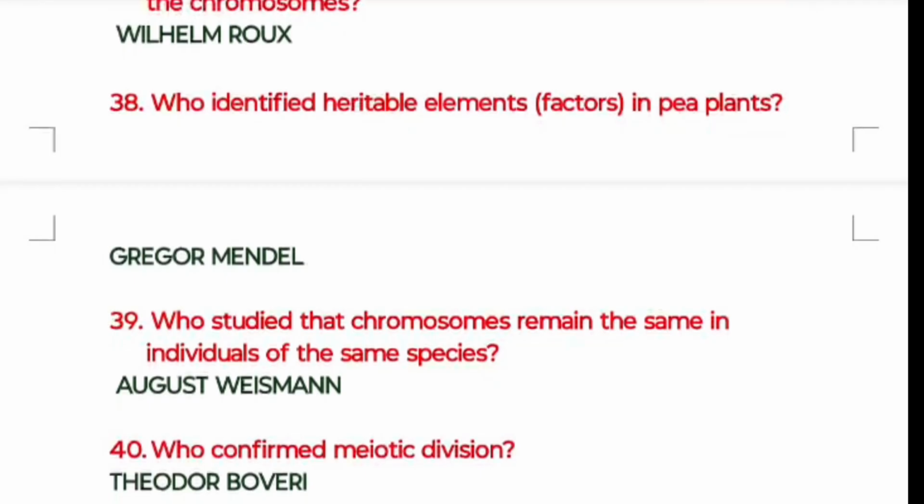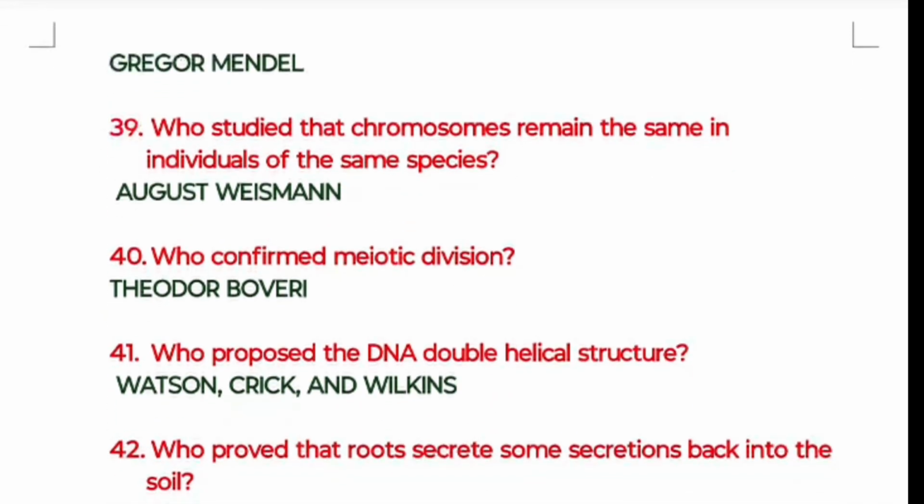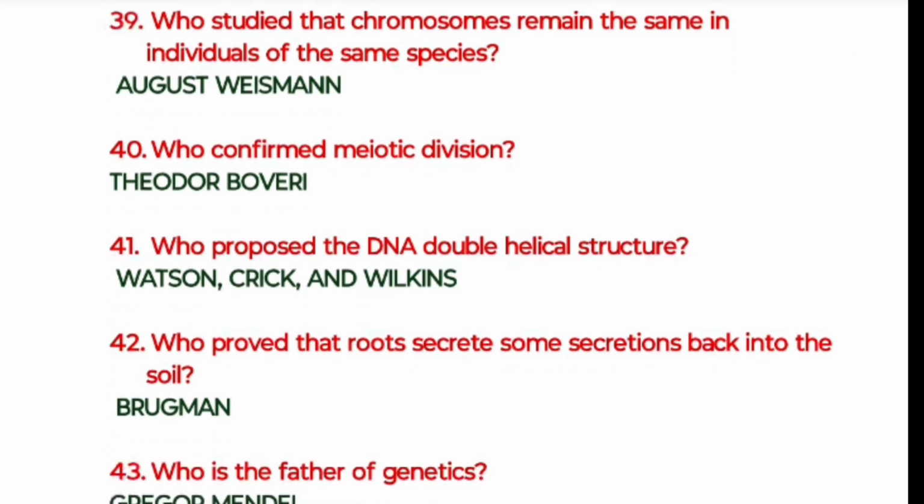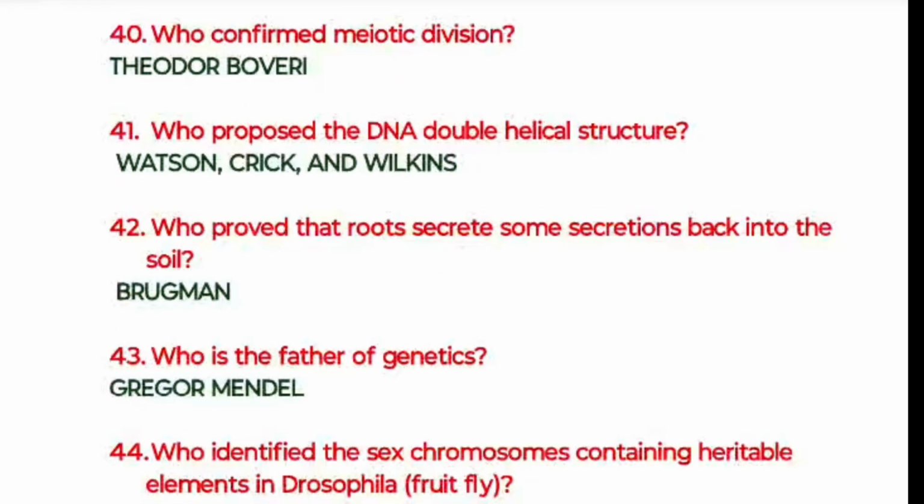The 38th one: who identified heritable elements or factors in pea plants? That is Gregor Mendel. And who studied that chromosomes remain the same in the individuals of the same species? August Weismann. Who confirmed meiotic division? Theodor Boveri. The 41st: who proposed the DNA double helical structure?